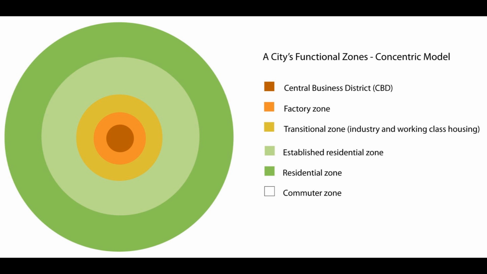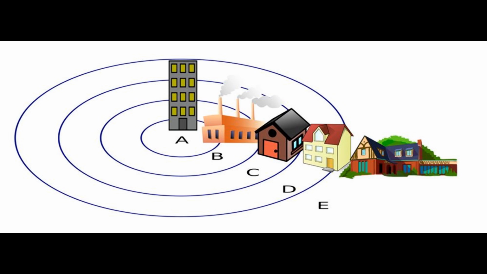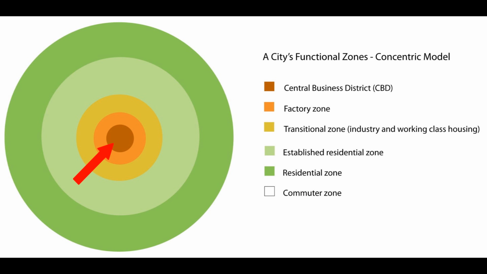Our first model for this is called the concentric zone model, created by Ernest Burgess. He based his construction of a city on uniform rings that proceeded in a standard hierarchy that went from the innermost ring, the CBD, to the transition zone, low-class residential homes, better quality middle-class homes, and then the upper-class commuter zone.